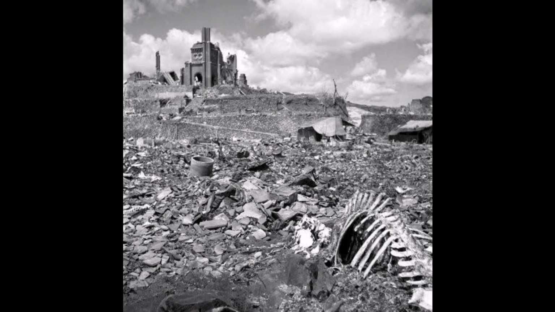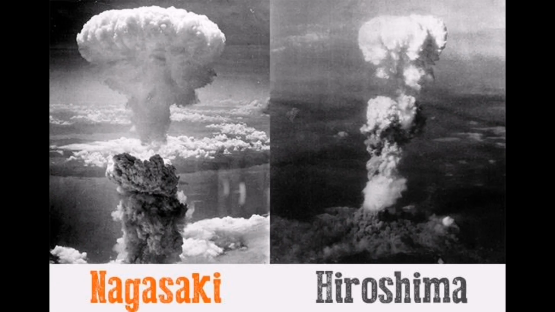So you can imagine how powerful or how destructive it can be to use these nuclear weapons. Yes, both the cities of Hiroshima and Nagasaki were totally destroyed, children. They were burnt into ashes. Okay, so this was what happened in the Second World War when the nuclear weapon was used.